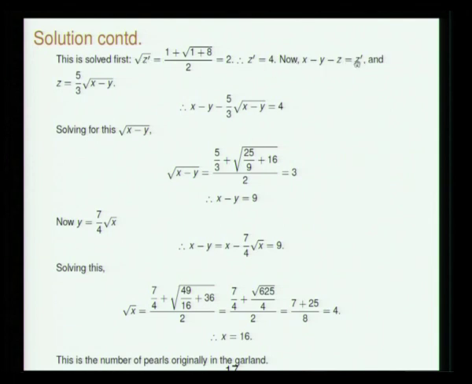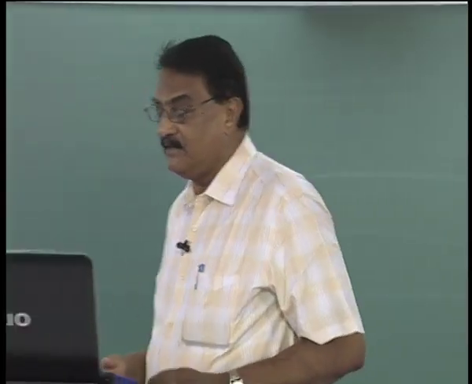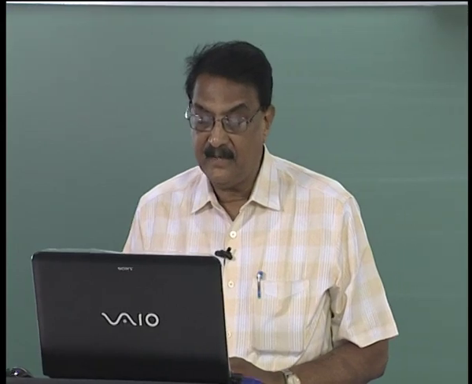Now x minus y minus z is z prime, and z is already given as 5/3 root of x minus y. So x minus y minus 5/3 root of x minus y is 4. You solve for x minus y, and x minus y will be 9. Now y is equal to 7/4 root x, that is also given. So x minus 7/4 root x is equal to 9. You solve for x, root x will be 4 and x is equal to 60. So these square roots are coming in successive steps, more and more square roots. That is interesting, you can carry on like this.